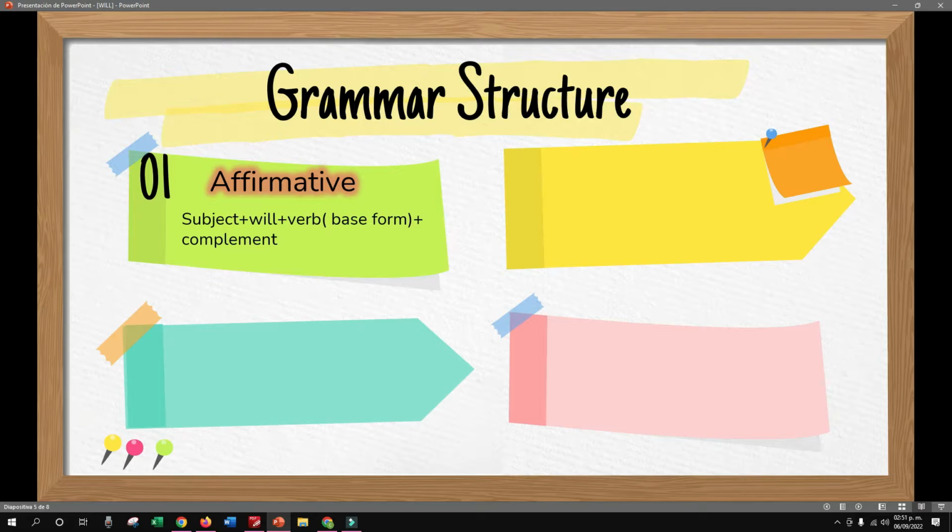You know that in every sentence you need to write down first the subject, then in this case will, then the main verb in the base form, and the complement. For example, who wants to give me an affirmative sentence using will? Who? Volunteer? ¿Un voluntario que me quiera dar un ejemplo de un afirmativo utilizando will?